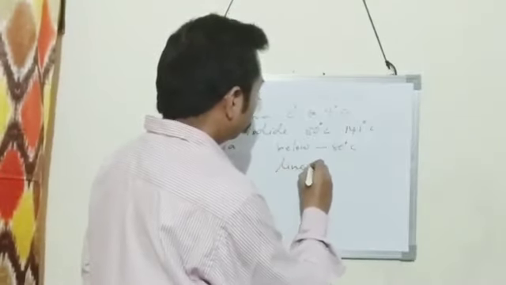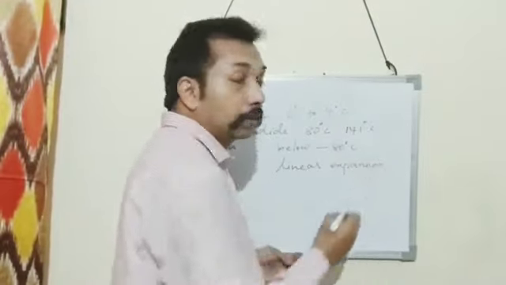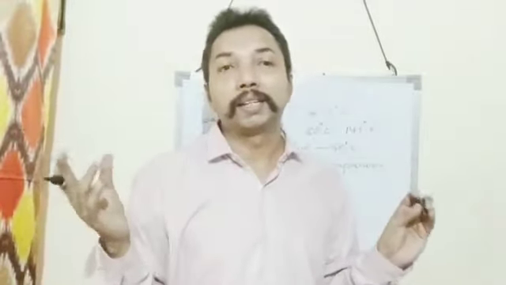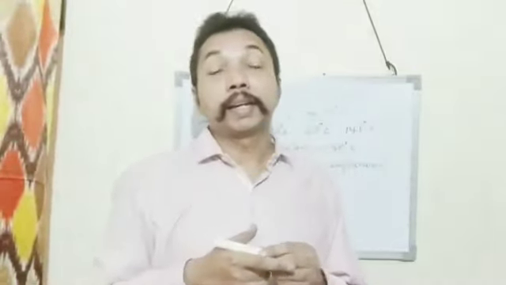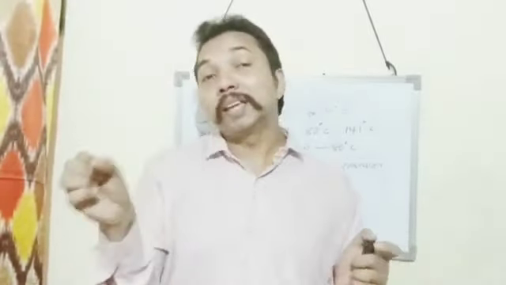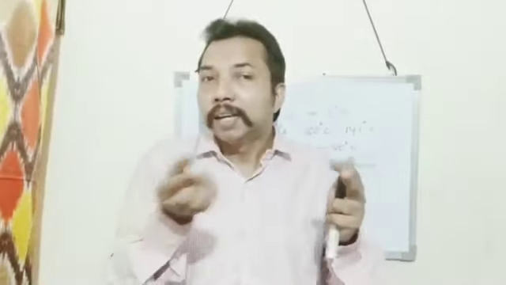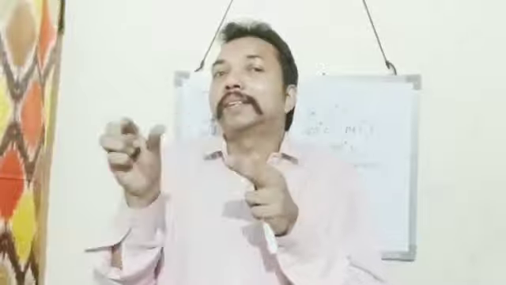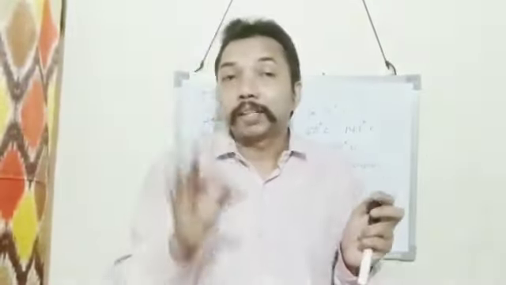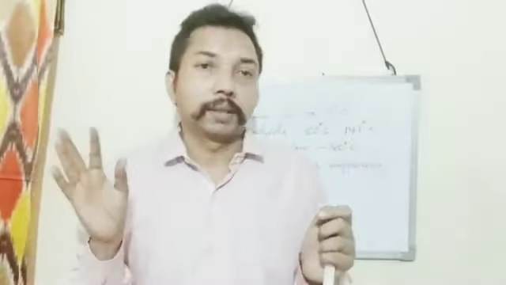For example, in the case of a thin metallic wire, when it is heated, its expansion comes only in its length. Other dimensions are negligible.